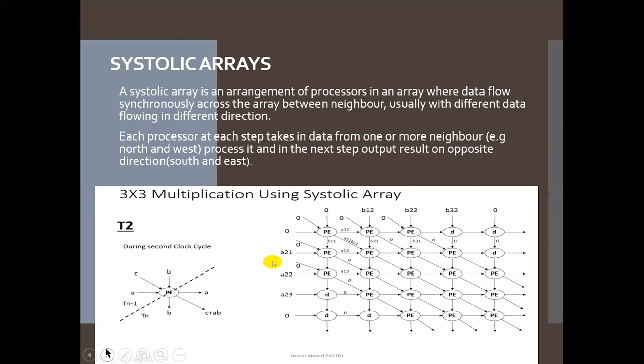Now coming to the right diagram, that shows the processing element. It has 3 inputs and 3 outputs. The vertical input is also the vertical output after a clock cycle. Similarly, the horizontal input is also the horizontal output at the same clock cycle. The diagonal input will be added to the multiplication of the horizontal and vertical input. So in this case, we can say the delay element will just pass the value to the next place, downward or to the right side. Next slide.